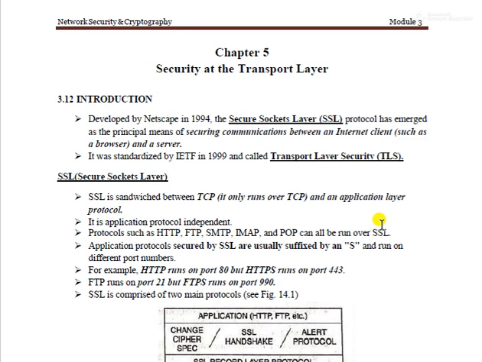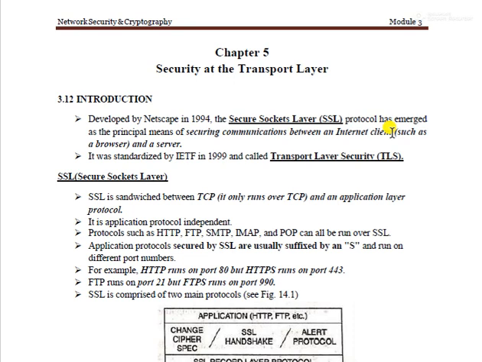SSL is the Secure Socket Layer protocol. Socket here means the place where the transport or transfer of information occurs. So they introduced one protocol called Secure Socket Layer. It was developed by Netscape in 1994. This protocol has emerged as the principal means of securing communication between internet clients such as browsers and the server. To provide secure communication between the client and the server, this protocol was introduced.